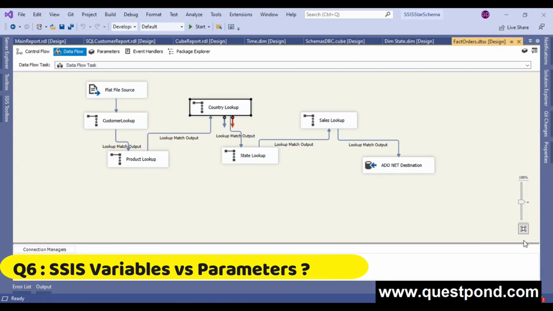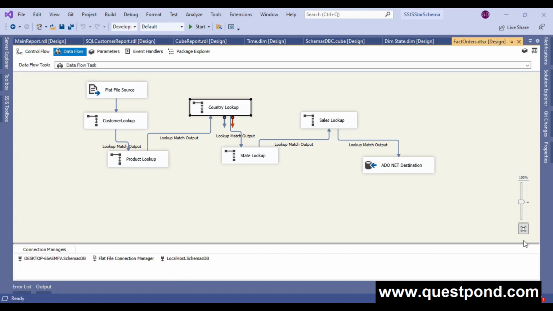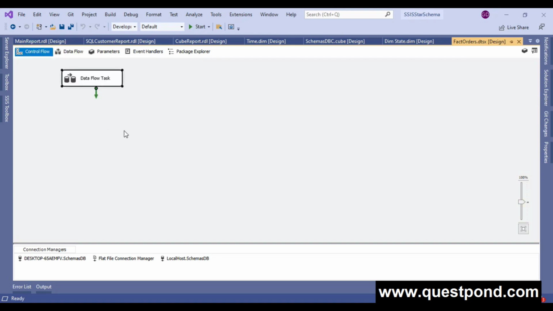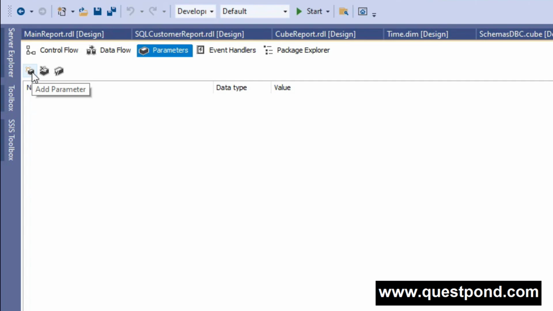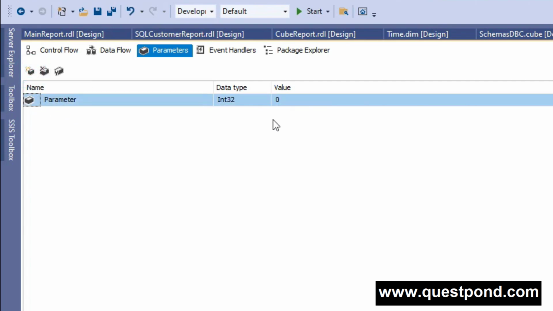Understanding the SSIS variables versus parameters. Parameters and variables help us to pass values to the SSIS package. If we want to set any value dynamically or statically, then we can use either parameters or variables in an SSIS package. The way of creating parameters and variables is the same. For example, if we want to create a parameter, then we can go to this parameter tab, and here we can click on add parameter to create a parameter. Here we can set the data type, the static value and other details.